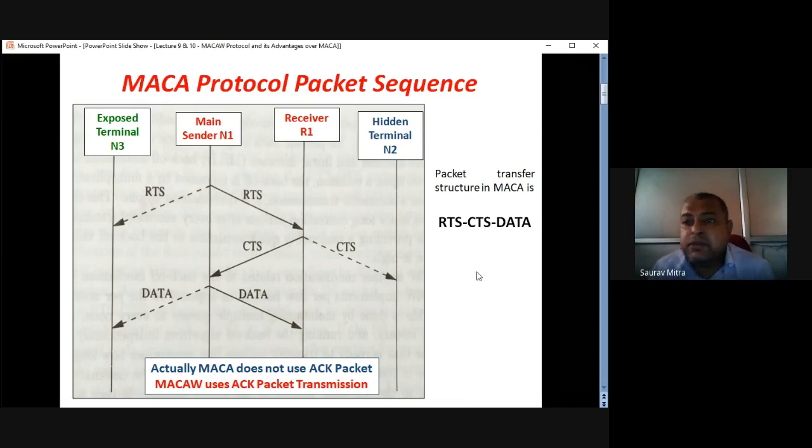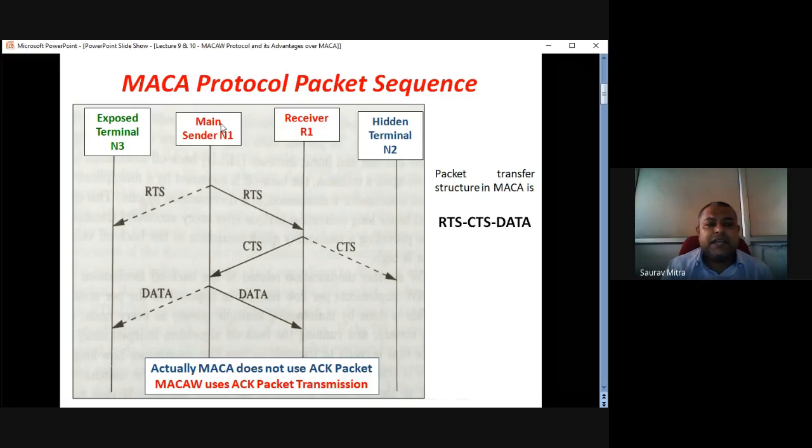Now another very important question is asked: what is the packet sequence of MECA? So what was the packet sequence of CSMA? There was no direct packet sequence as such. Initially there were only two steps in case of CSMA. First step is sense the carrier. So this is a transmitter. It wants to send data to the receiver.